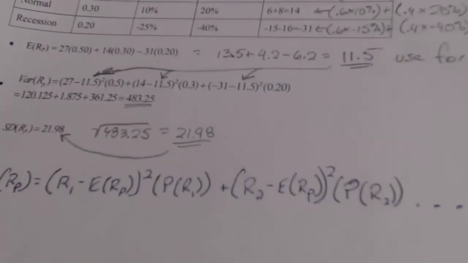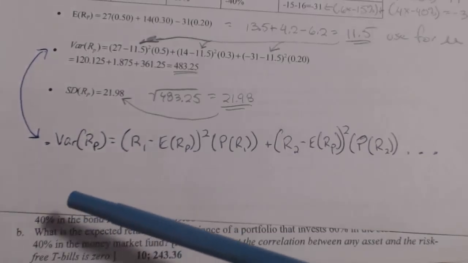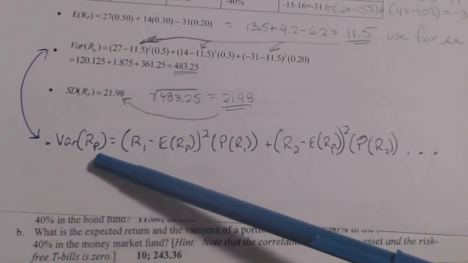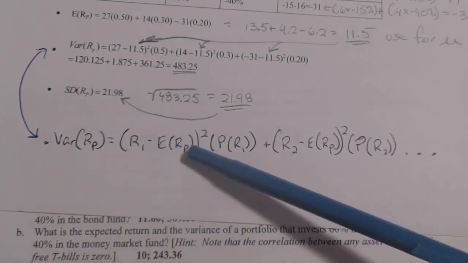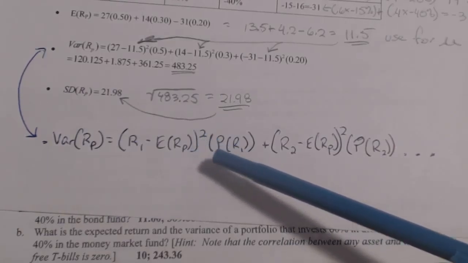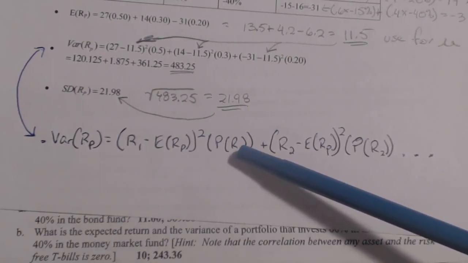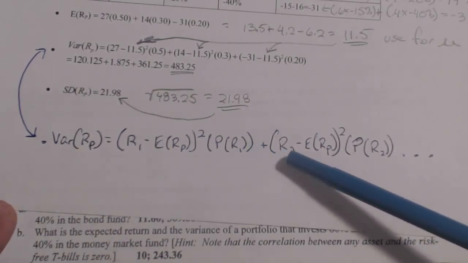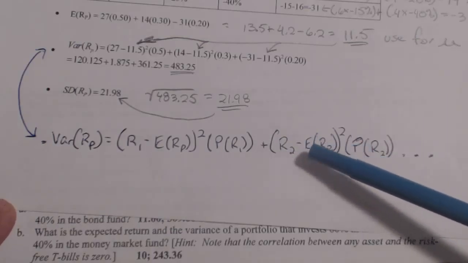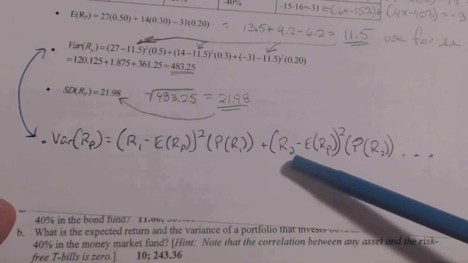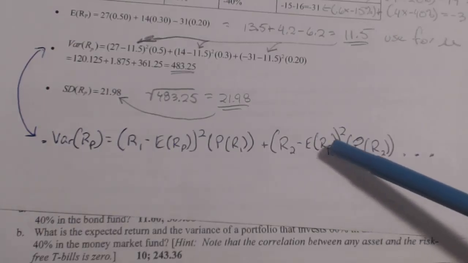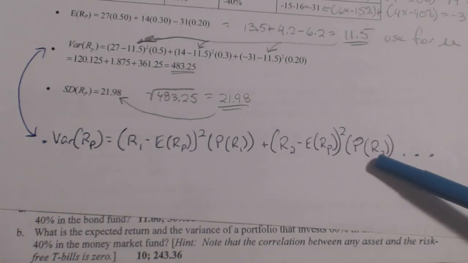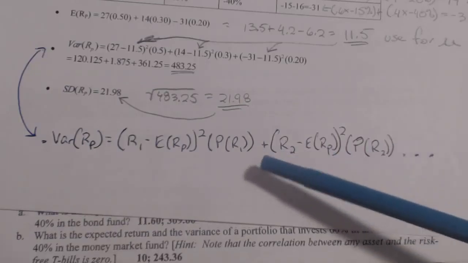The formula for the one that has to do with probability is: the variance of return of a portfolio equals the return of asset 1 minus the expected return of the portfolio, squared, times the probability of the return of that asset, plus the return of asset 2 minus the expected return of the portfolio, squared, times the probability of the return for asset 2, and so on and so forth. You just keep adding these.